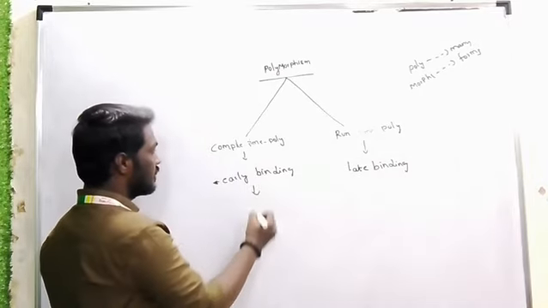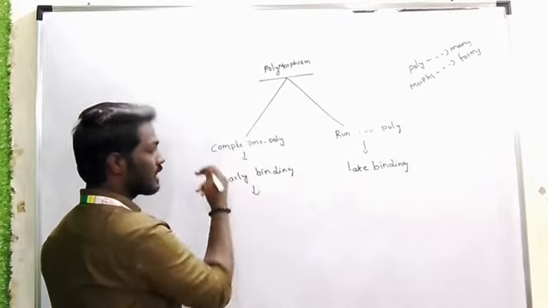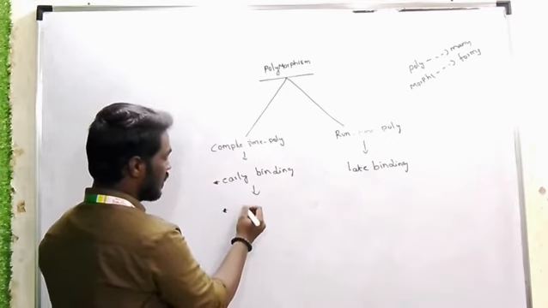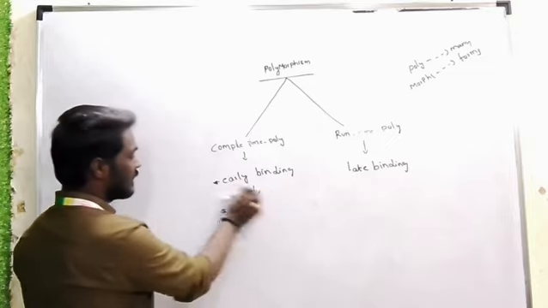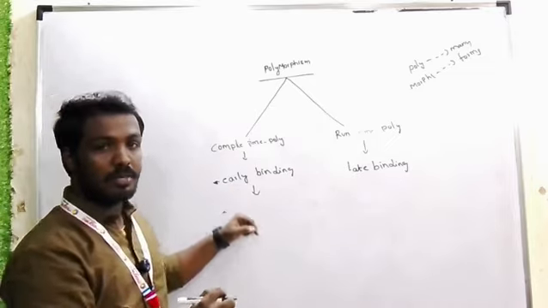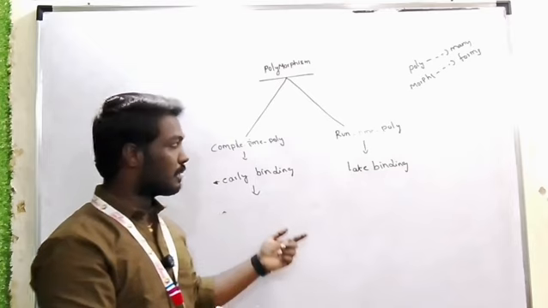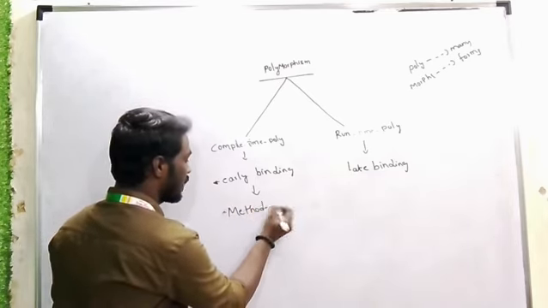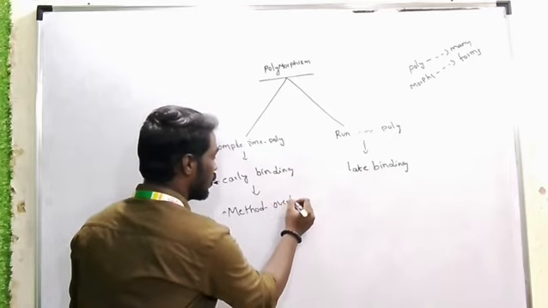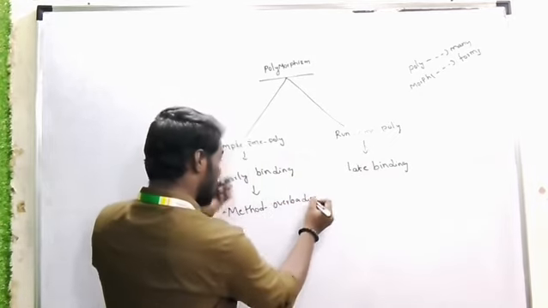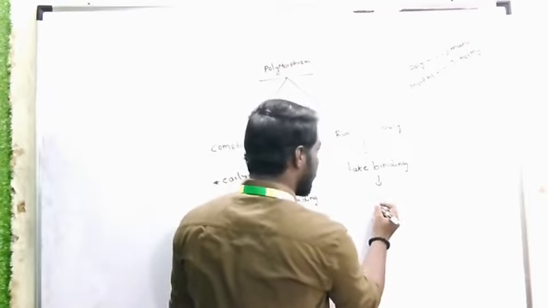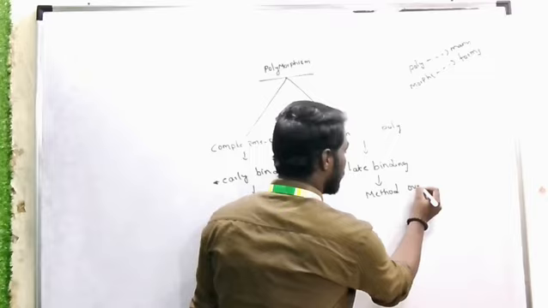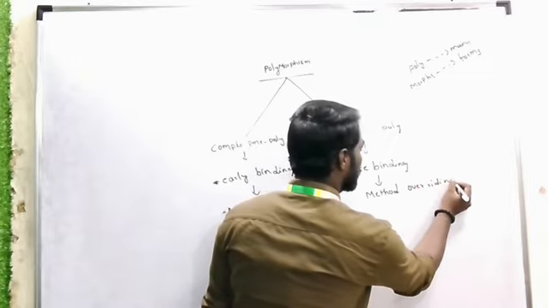Coming to the compile time polymorphism, it can be achieved by method overloading. Next, coming to runtime polymorphism, it can be achieved by method overriding. Okay, now this is the story.